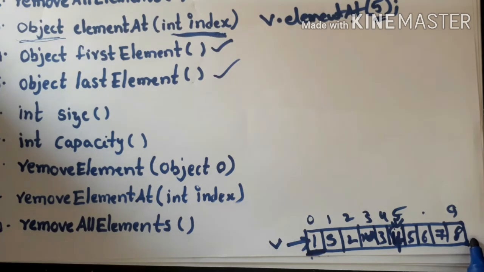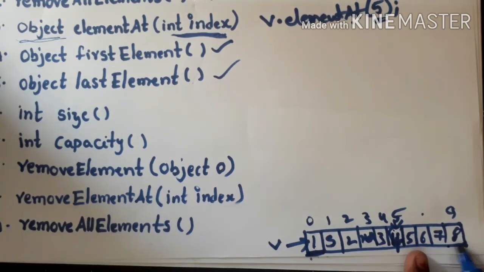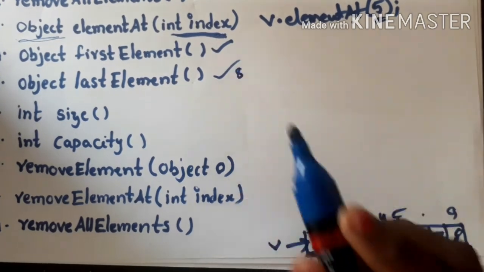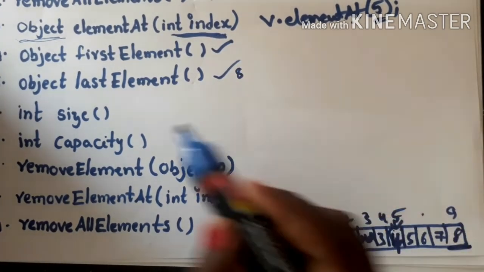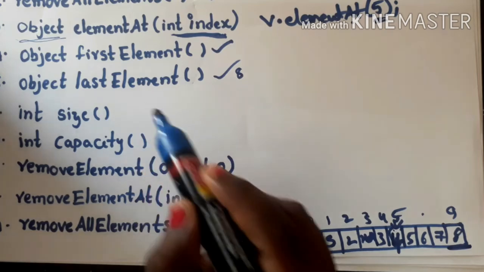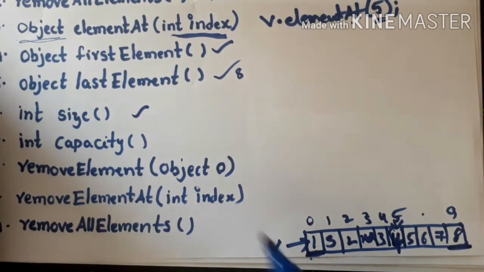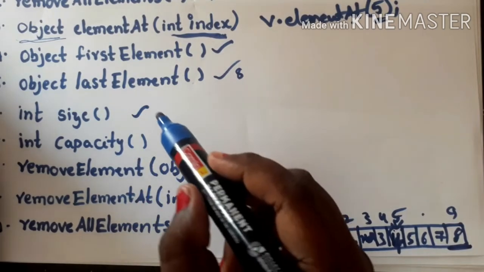The last element is present at the 9th index, which is 8, so this method will return 8. Now the next method is int size. Carefully observe these 6th and 7th methods.